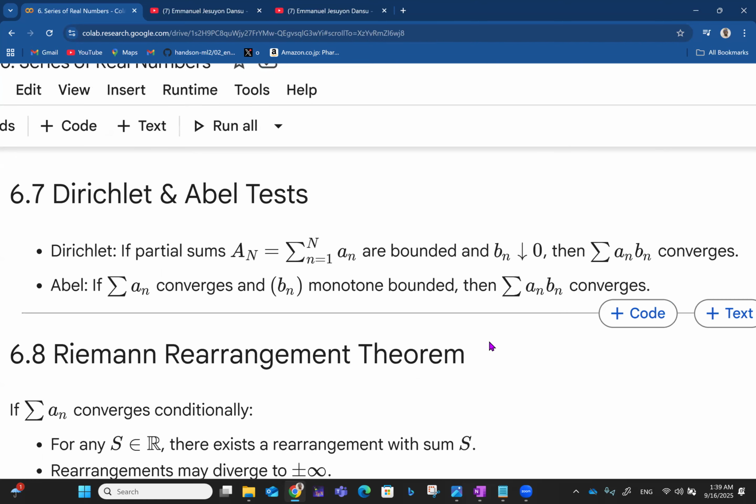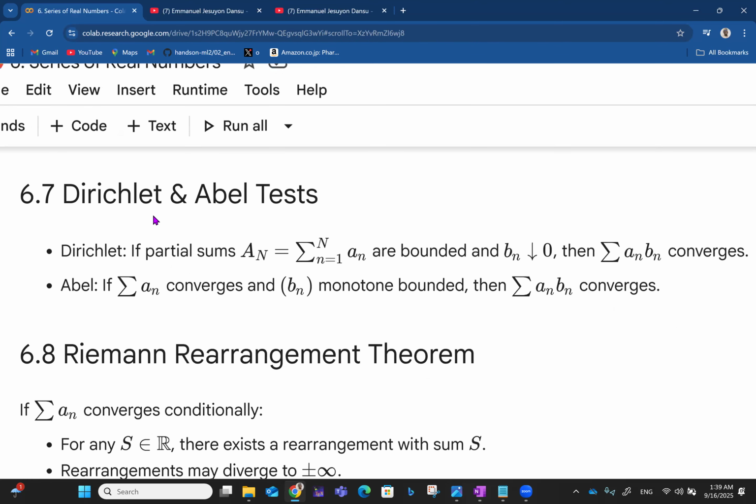Okay, so for Dirichlet, if the partial sums A_n, which is the summation from n equals 1 to N of a_n, are bounded and b_n approaches 0, then the summation of a_n times b_n does converge also. So that's the Dirichlet test. For the Abel test, if the summation of a_n converges and the sequence b_n is monotone and bounded, then the summation of a_n b_n also converges. So that's the Abel test.